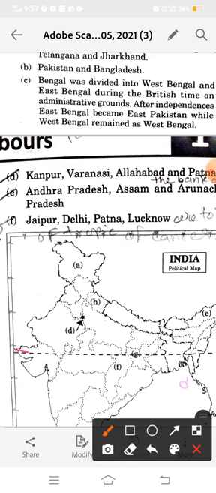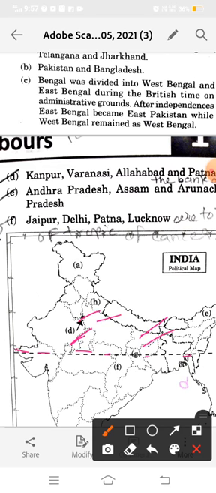This is the Tropic of Cancer, this dotted line, and in the north side we have Bihar, completely in the north of the Tropic of Cancer, and Uttar Pradesh. Also you can see Jaipur and Patna. This is about the city, so we can write Jaipur, Delhi, Patna, Lucknow.